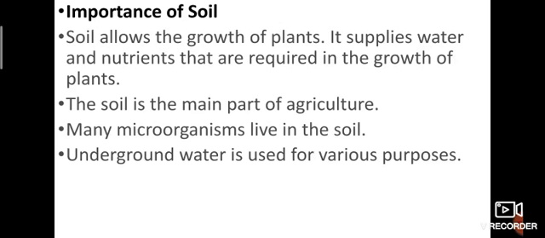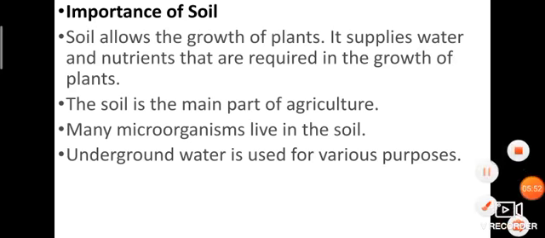Next, the soil is the main part of agriculture. Many living organisms live in this soil. Underground water is used for various purposes. So, soil is used in a lot of ways.